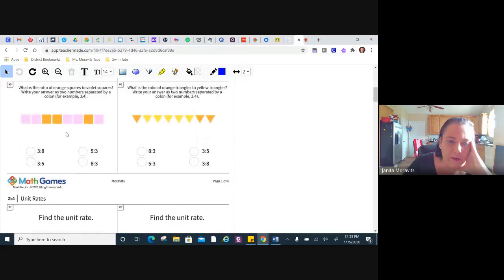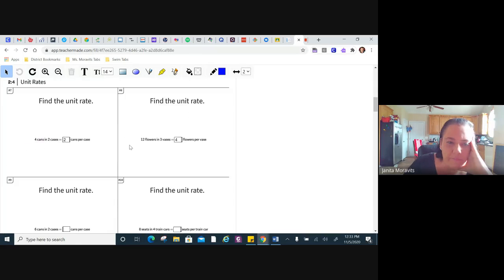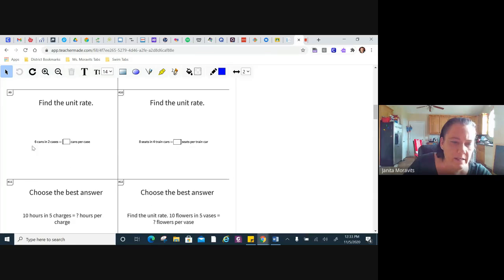And down here at the bottom, that's just multiple choice. You're still going to figure out what the ratio is, and you're going to click on whichever one it is. Now, finding the unit rate. Remember we talked about yesterday, what is the one in the question that you're looking for? Well, on this one right here, it says if there are 6 cans in 2 cases, they want to know how many cans there are per case, or one case.